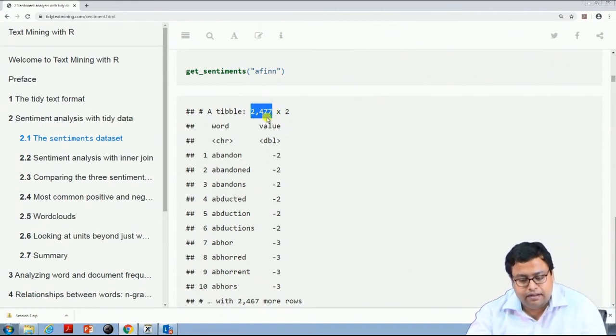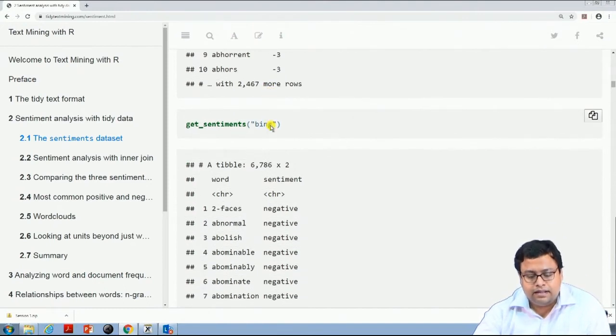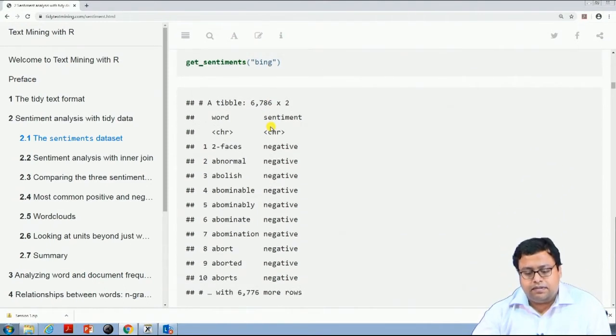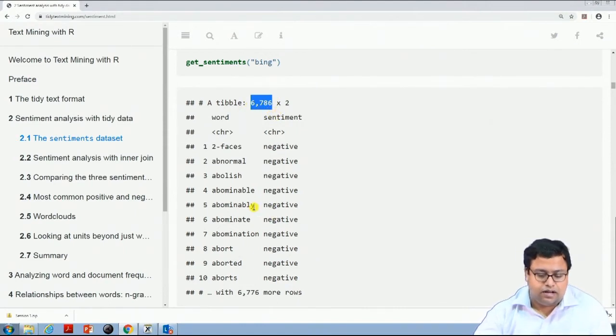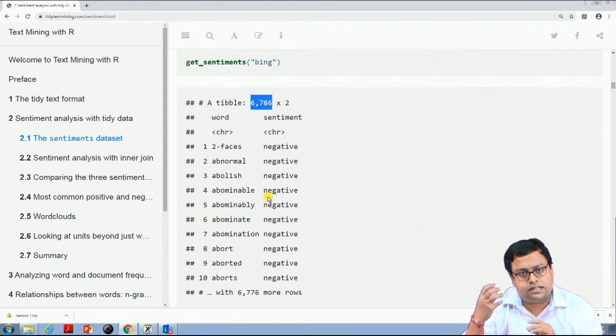The same thing if I do it for Bing, another library, it only gives me negative or positive, and the words are different. The words that this one covers are more, 6786 words, but they only give positive or negative. That's all. So while the scope of the words is high, I would say the information content in this particular library is much lower than the previous one. So that might be a challenge.